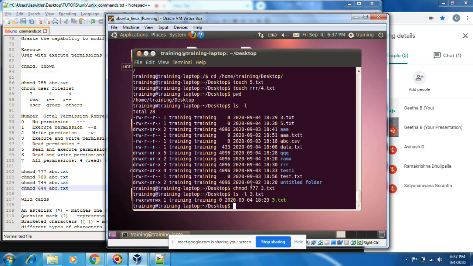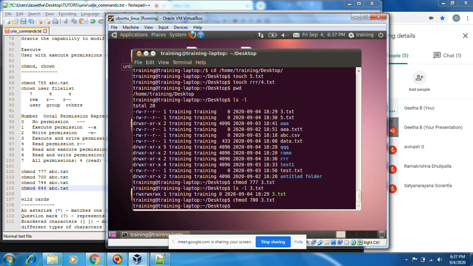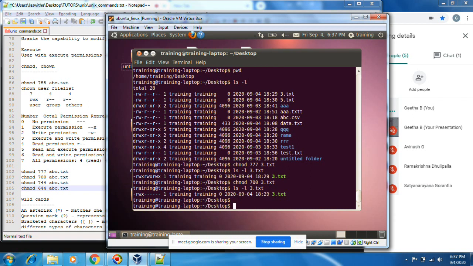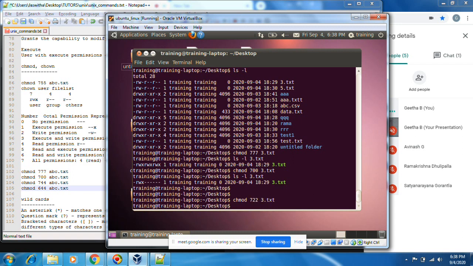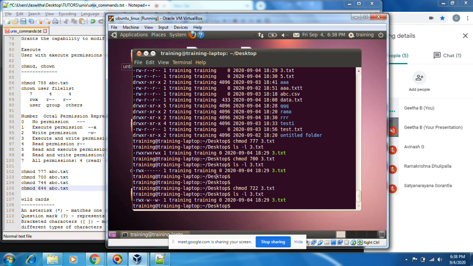Now I don't want others to read this. This is my personal file. Then change that to 700. Now you see all empty. Now I want others to be able to read this file, but I don't want to allow them to modify it.